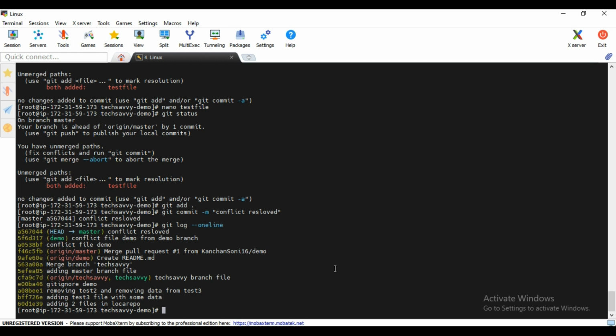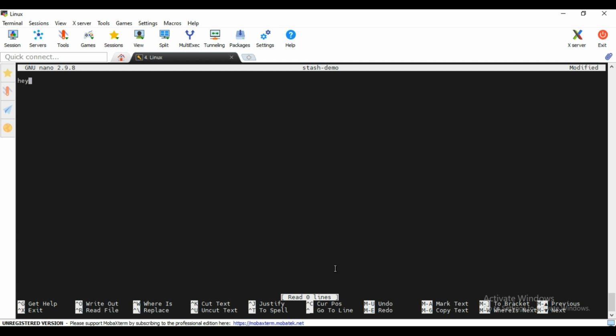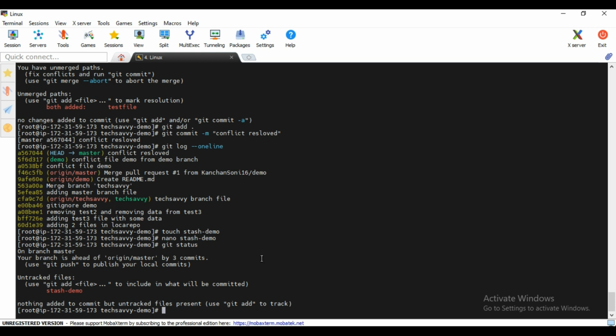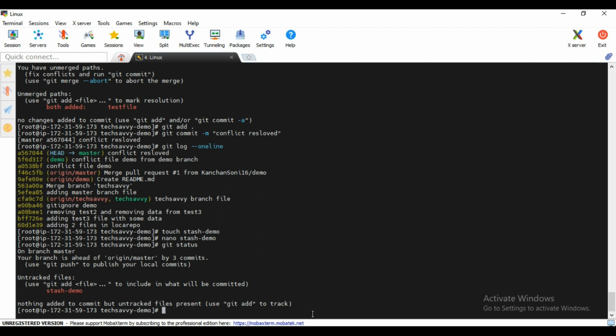So how to do that? Let me quickly create one file. touch stash demo is my file, right? And now I am working on this file, right? I am doing some work like, hey, hello, how are you? Like that I'm doing something, right? So if you go and see, it is in my working directory area. Okay, now I wanted to do some other, different work. So it's very difficult for me to do, because if I do, it will add in this work area only, right?